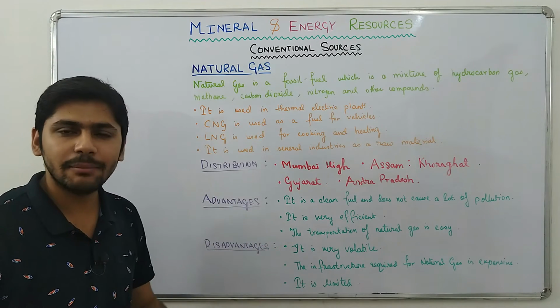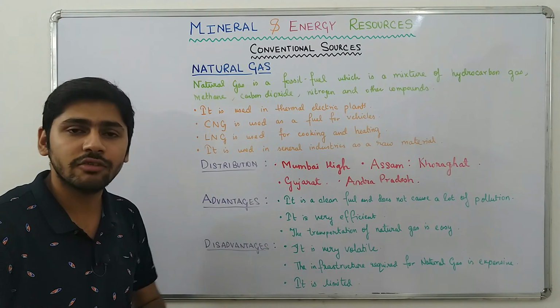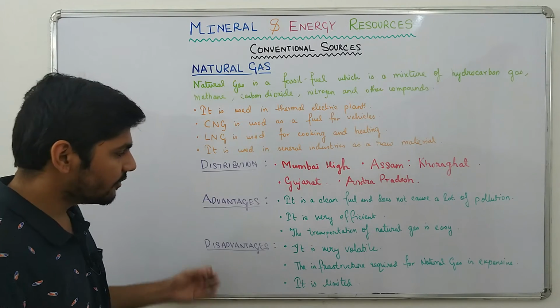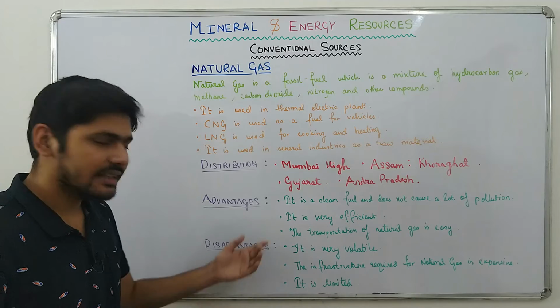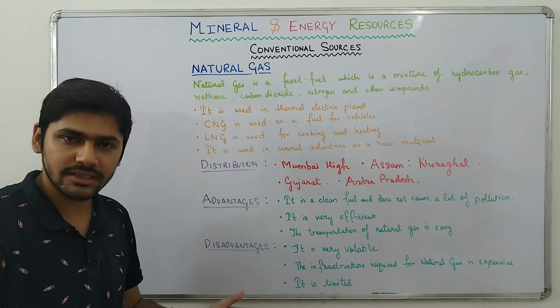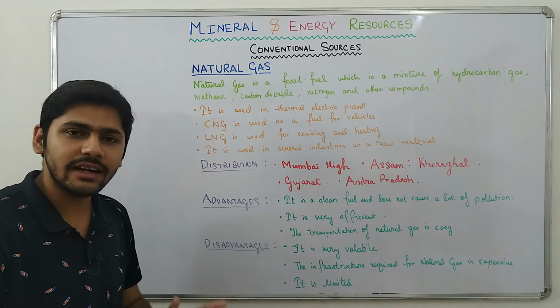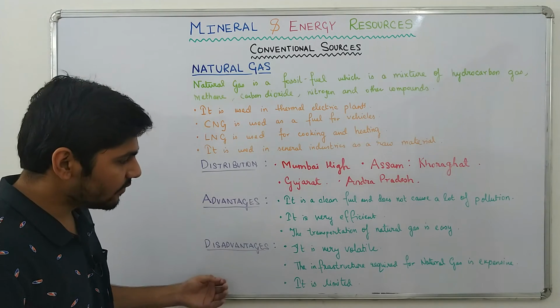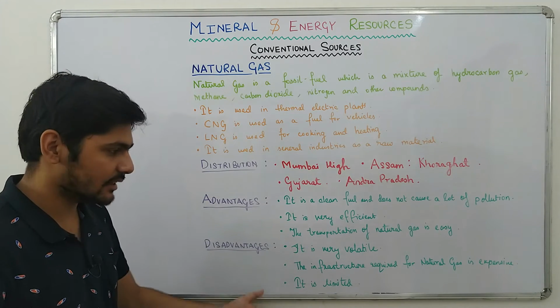Now, natural gas can be easily transported by the means of long pipelines. What are the disadvantages? First of all, it is very volatile. Same thing over here also, it is highly combustible, and if it is not handled with care, it can cause great disaster. The infrastructure required for natural gas is expensive.